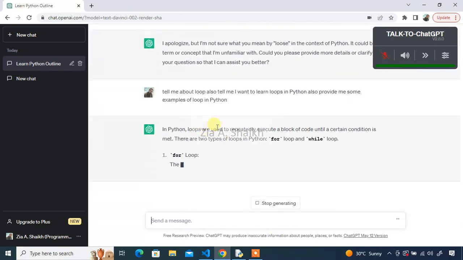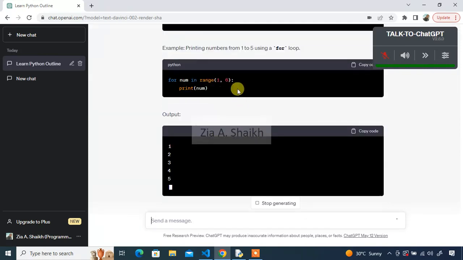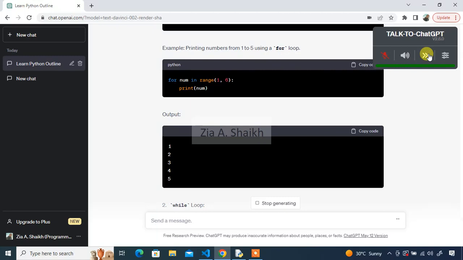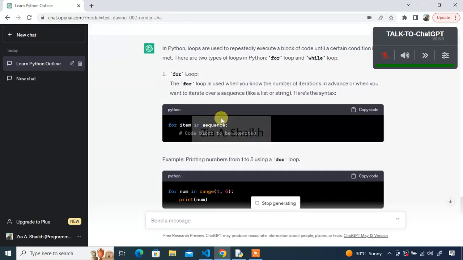Loops are used to repeatedly execute a block of code until a certain condition is met. Again, I'm asking it not to read for me. I will read it by myself.